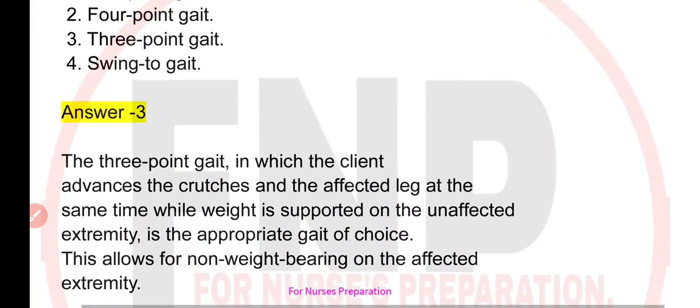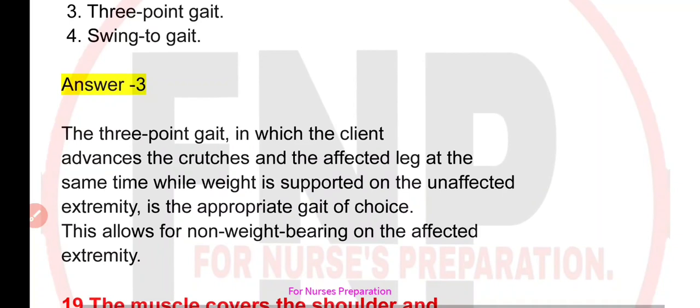The 3-point gait, in which the client advances the crutches and the affected leg at the same time while weight is supported on the unaffected extremity, is the appropriate gait of choice. This allows for non-weight bearing on the affected extremities.